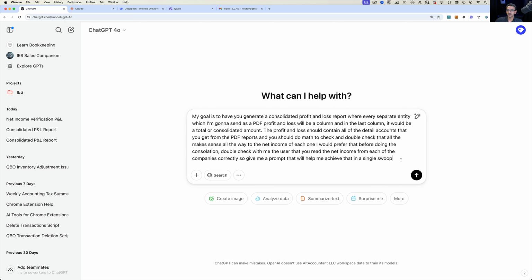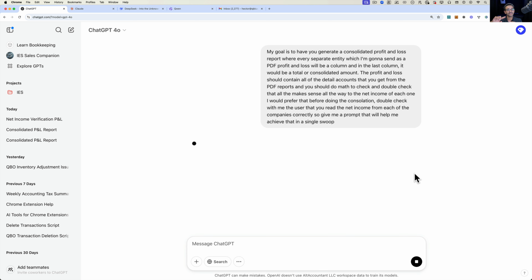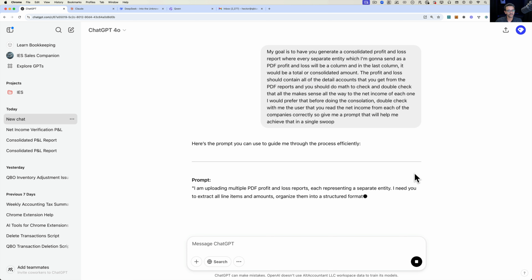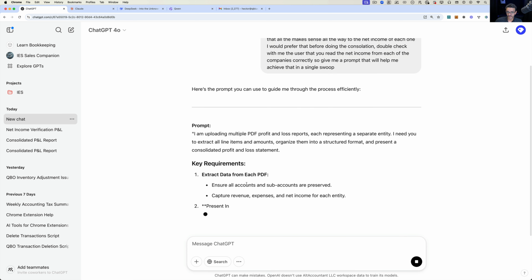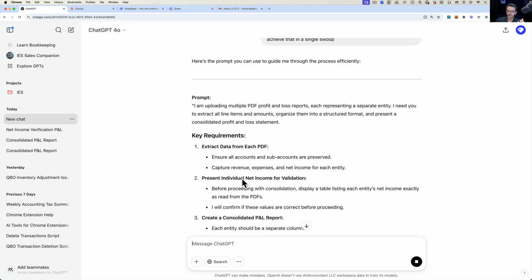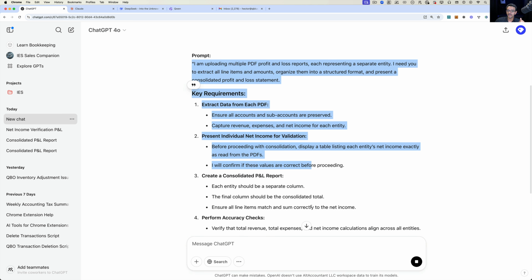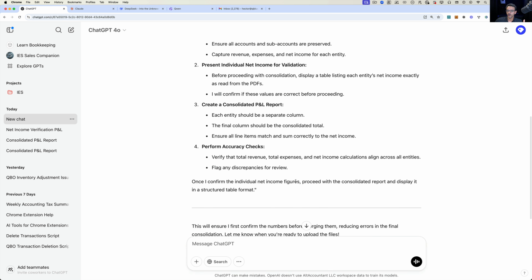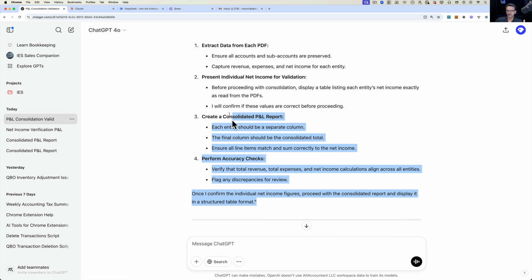Okay, perfect. So I basically talked to it. I gave it very loose instructions, and I'm going to have that convert into a prompt. Okay, so this prompt that it gives me, that's the one that we're actually going to use. Now, whenever you do this, you probably should read the prompt and make sure that it understood your instructions correctly. I'm just going to assume that it did.